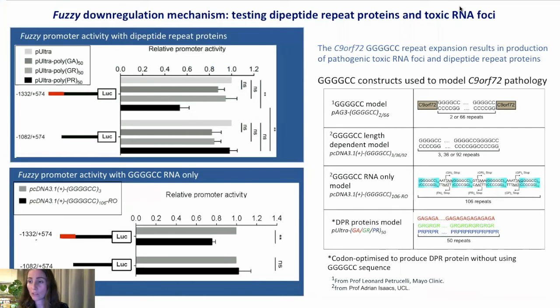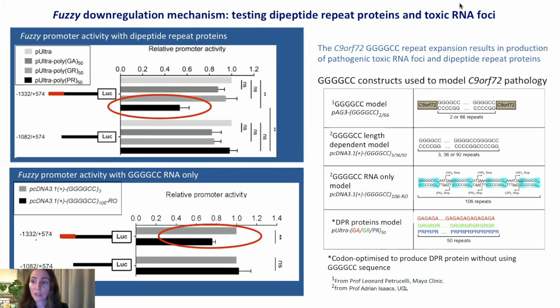We investigated the role of both dipeptide repeat proteins and expanded hexanucleotide RNA in fuzzy downregulation. We used constructs that solely produced specific dipeptide repeat proteins, and in separate assays, constructs that express expanded toxic RNA only. The downregulation of fuzzy, mediated at the sequence in red, was reproduced in response to the toxic dipeptide repeat protein, polyproline arginine. It was also reproduced in response to expanded hexanucleotide RNA, implicating both poly-PR and toxic RNA foci in the mechanism for fuzzy downregulation.